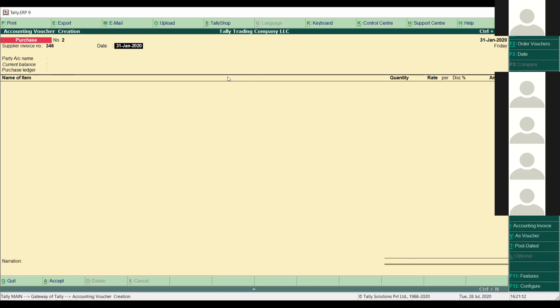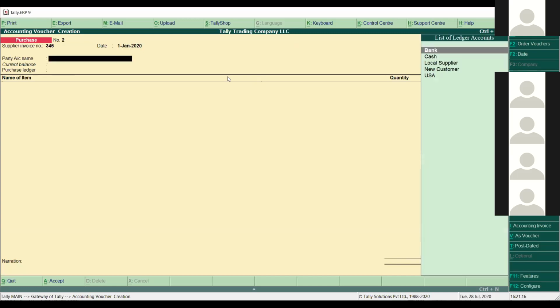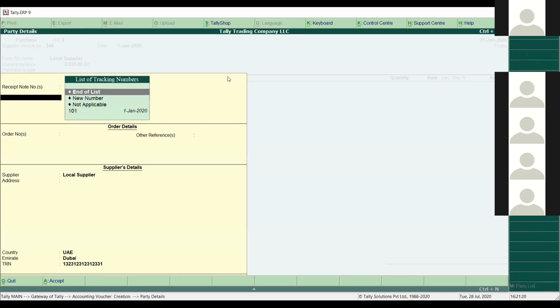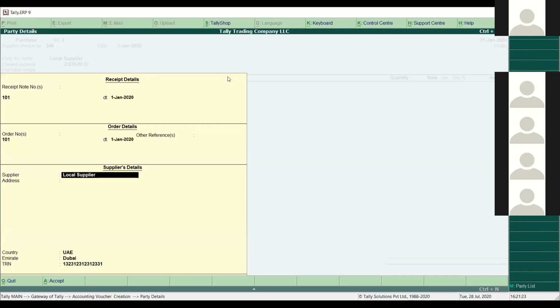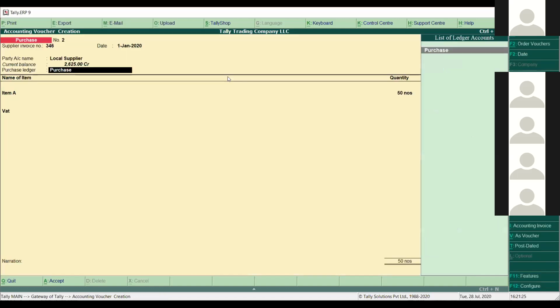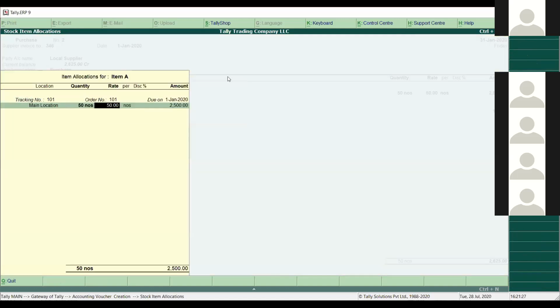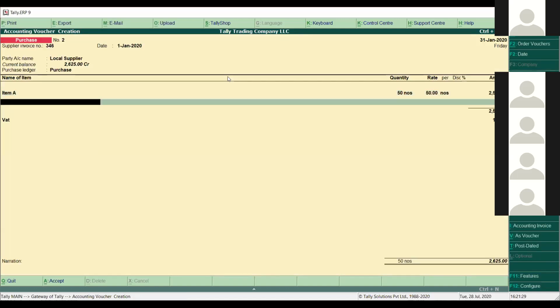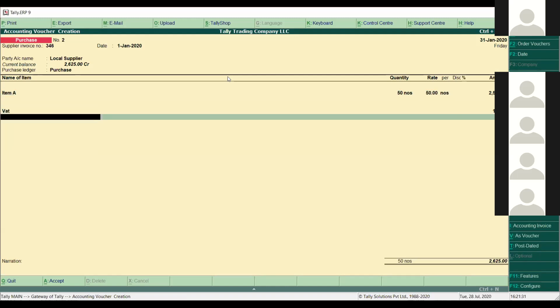So we come back to the purchase voucher here, and I'll select the date again. And what was the pending order for the local supplier? It will come here automatically. You can see the receipt note is here, 101. Then simply press Enter, and select all those items here. Then simply Control A to save this voucher.